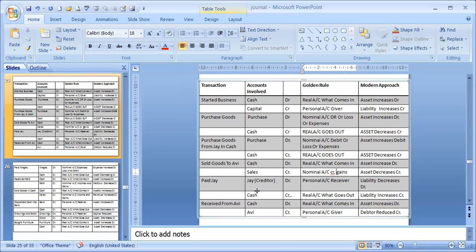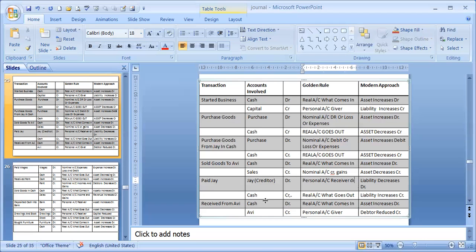Paid J. J was our creditor. So our liability is reducing. That is why it will be debit. J creditor reduced. So liability reduced under modern approach. Liability has a credit balance. To reduce it, to decrease it, debit. And J is the receiver. If you think from the golden rule approach, J is the receiver of money. Any receiver is always debit. So personal account, debit the receiver. That's why it is debit.